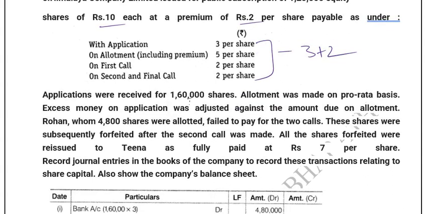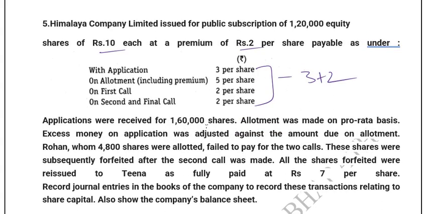Now applications were received for 1,60,000. Allotment was made on pro rata basis. So that means out of 1,20,000 equity shares, we received excess money. So allotment was done on pro rata basis. Excess money on application was adjusted against the amount due on allotment. That means whenever we receive excess money, we adjust it towards the allotment, that is, we utilize it for the further tranche of the share capital. After the application money is received, next is allotment and next is call. So instead of refunding the money, we can utilize it towards the allotment. It is the company's decision.